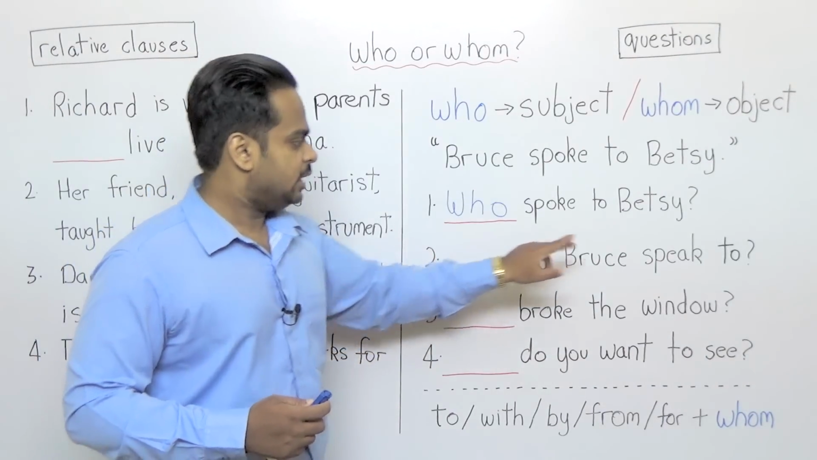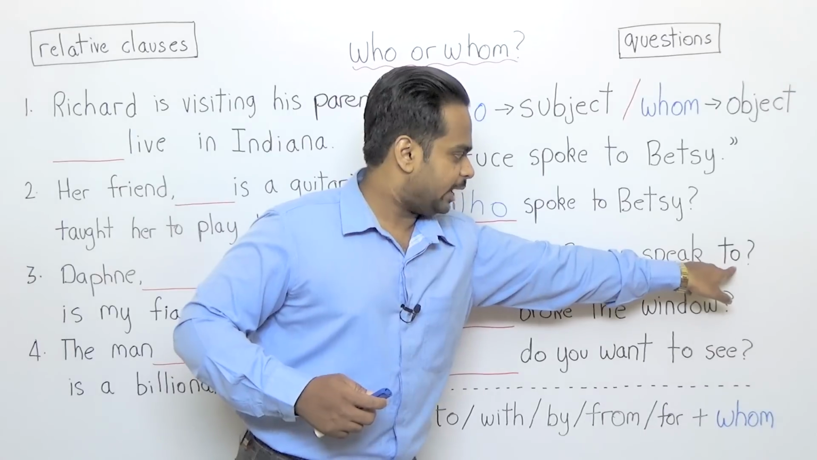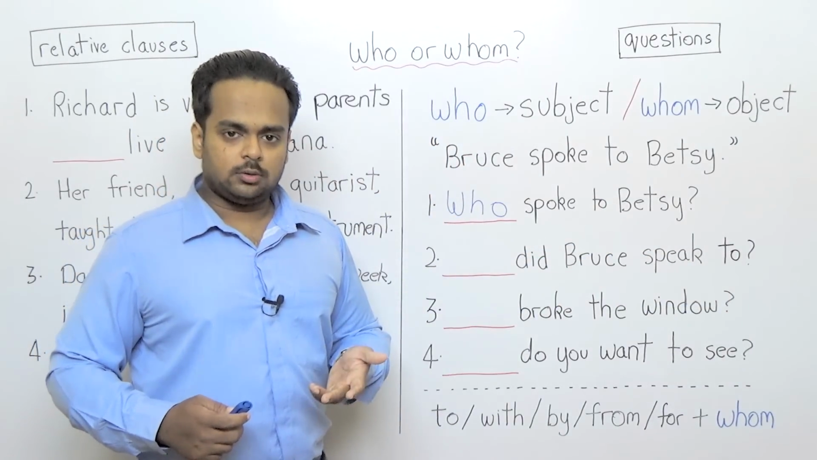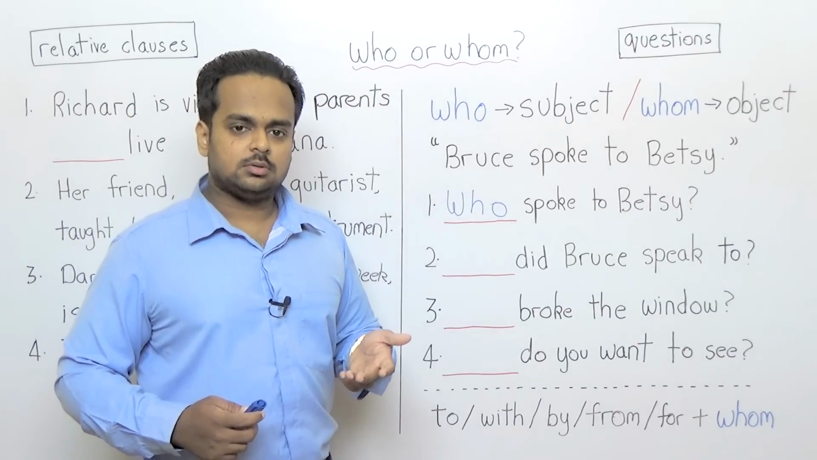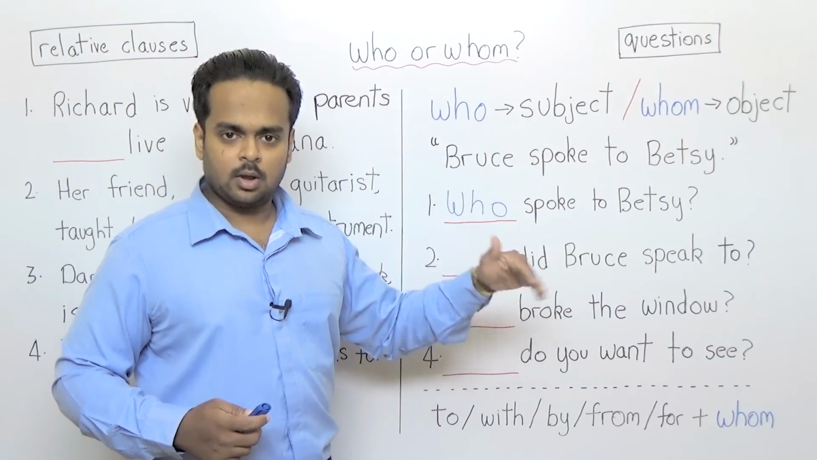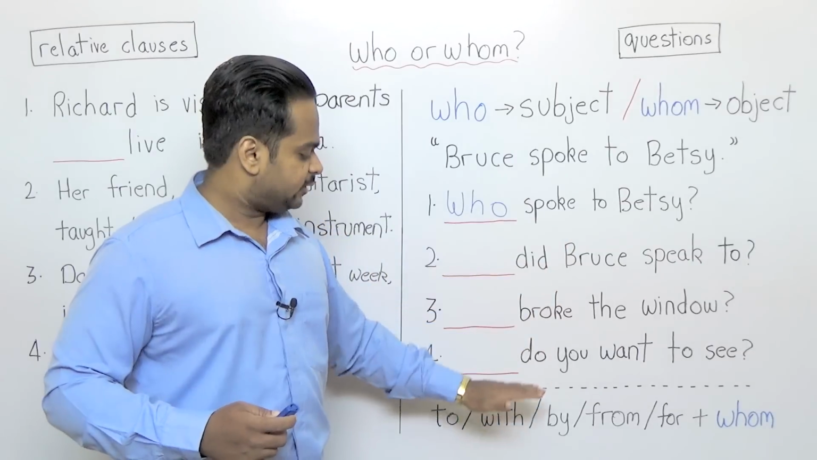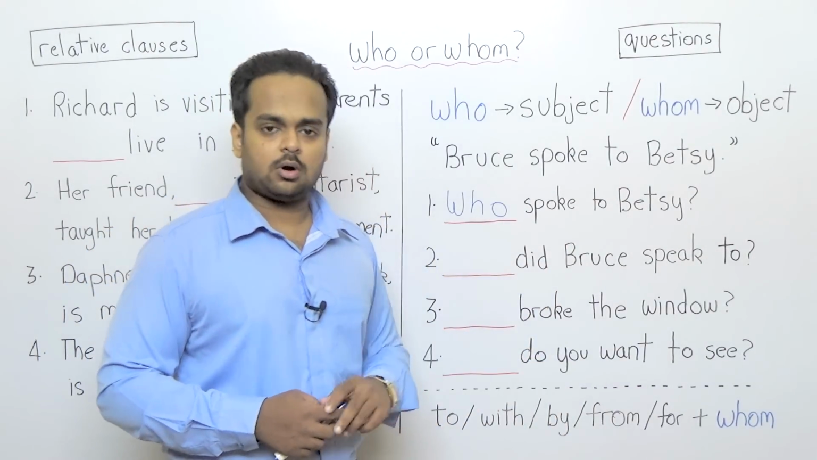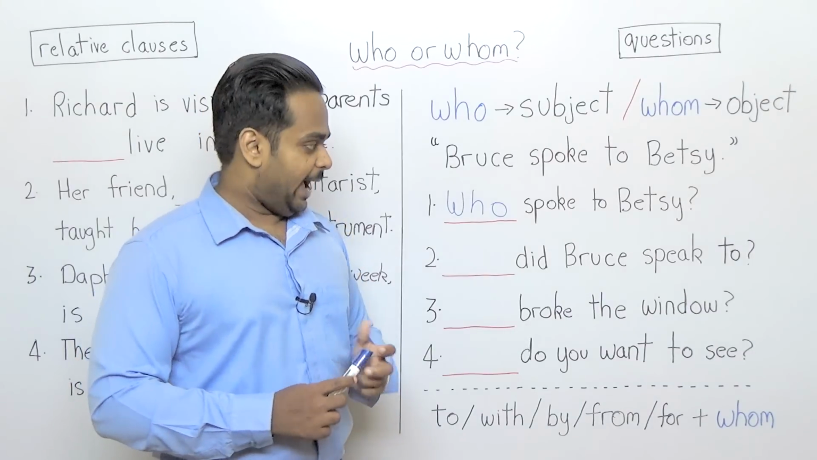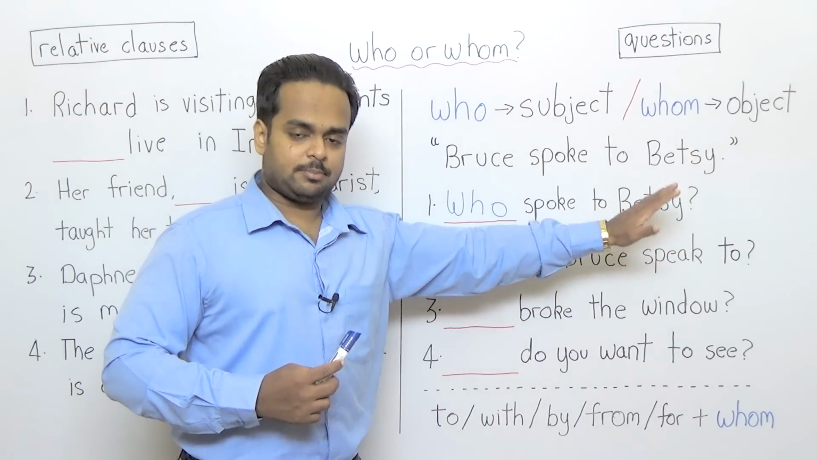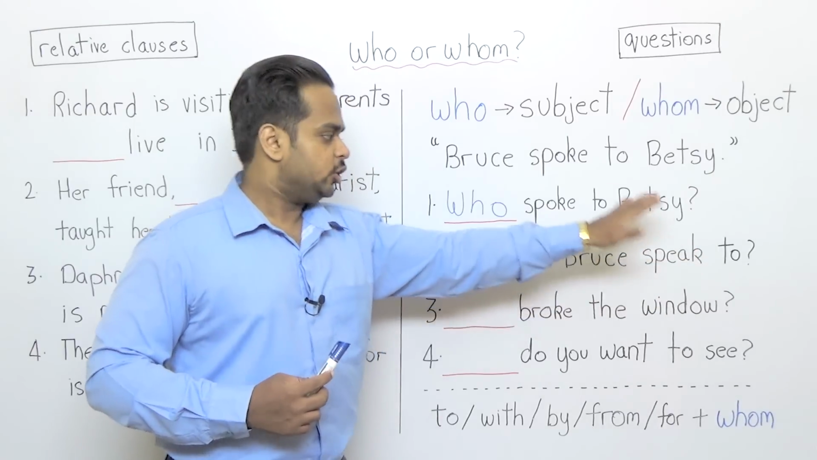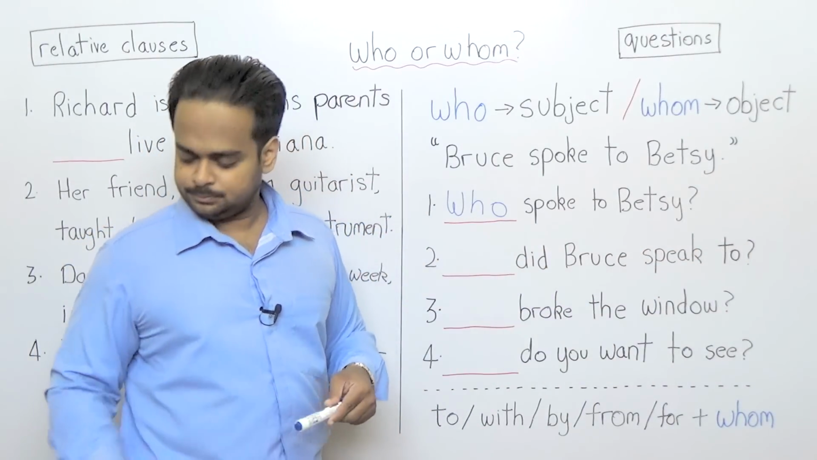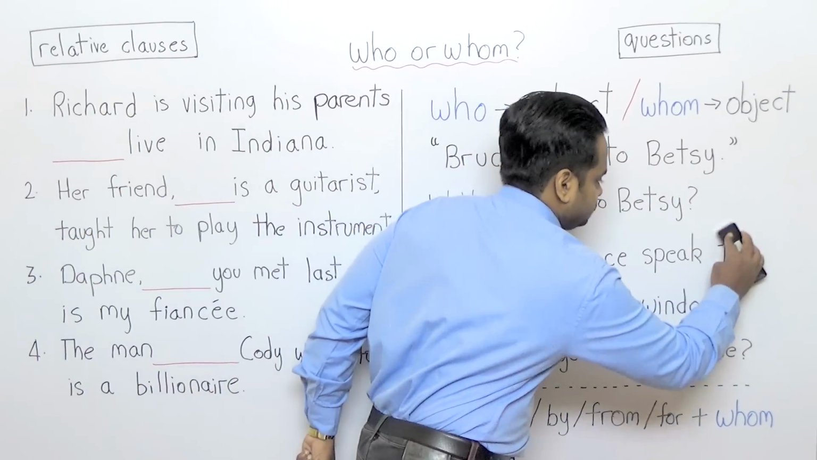Before I write whom, just notice that there is a to at the end of this question. Now in English, we have a rule that we don't usually end a question with a preposition like to. These are all prepositions, to, with, by, from, for, etc. So if you have a preposition at the end of the question, you have to bring that to the beginning before you write whom. So let's do that.